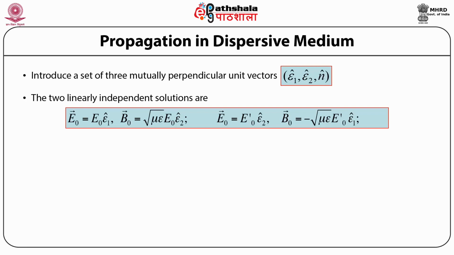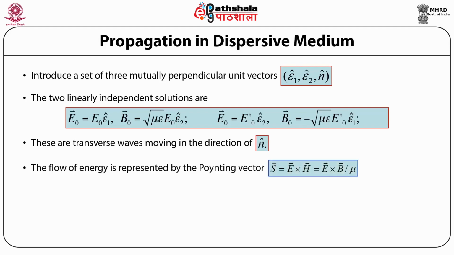And both these descriptions, which involve the amplitude of the electric field vector and the amplitude of the magnetic field induction vector, denote transverse waves moving in the direction of the unit wave vector n cap.